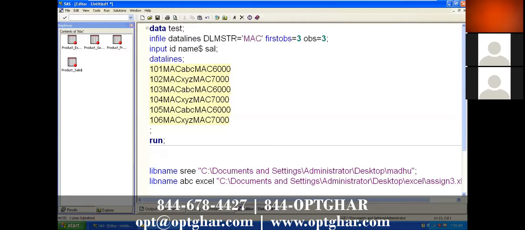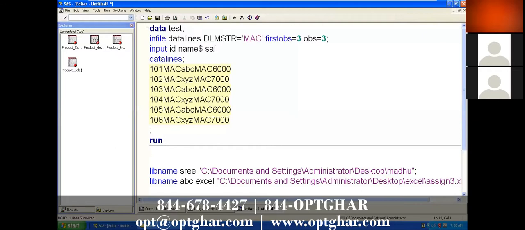Suppose your data is available in an Excel file, so just go with the proc import procedure. Proc import datafile equal to the location of your Excel file, out equal to where you want to store it in SAS. Give a library name and data set name, and DBMS is equal to something that changes depending on your type of file.